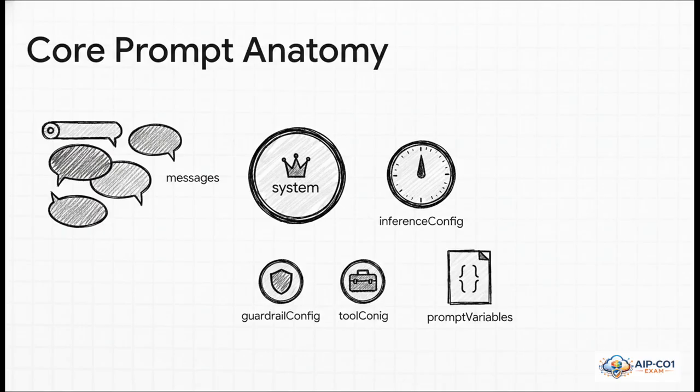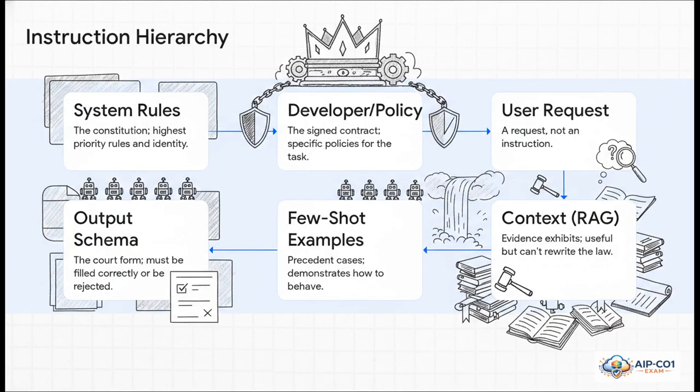Tool config and guardrail config, those are like your rules of engagement and your security guards. Inference config, that's your creativity dial. You can turn it up or down. And prompt variables let you build reusable templates. The key here is knowing which knob to turn and when. This is so important to get.